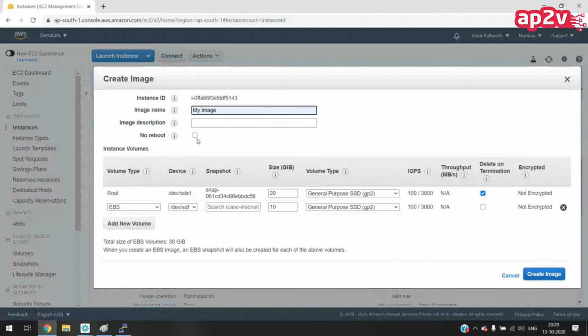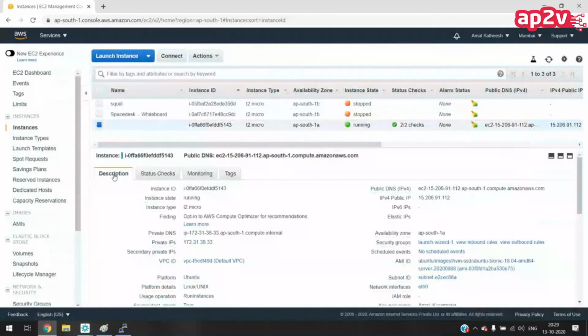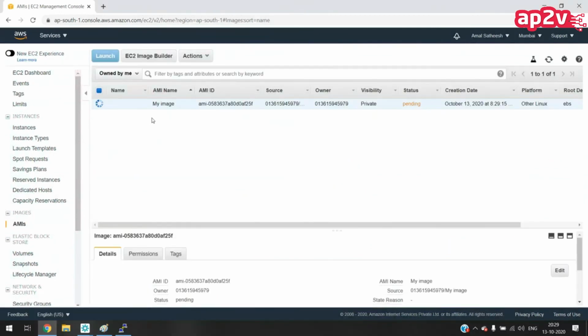And they are asking whether you want to reboot the instance or not. You can see the two disks attached there. Create image. And there is an option for AMIs. If I go to AMIs, I can see the image is being created. It will take some time.